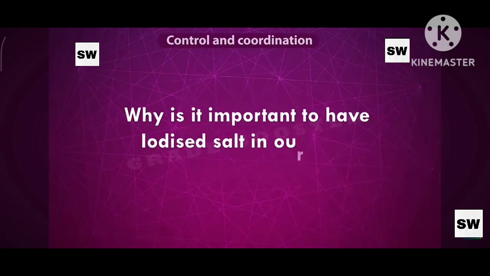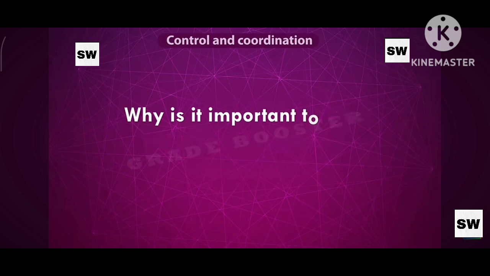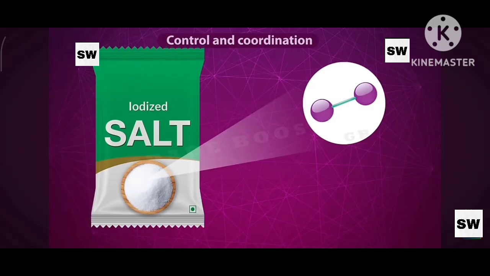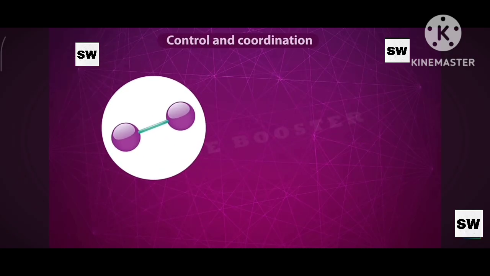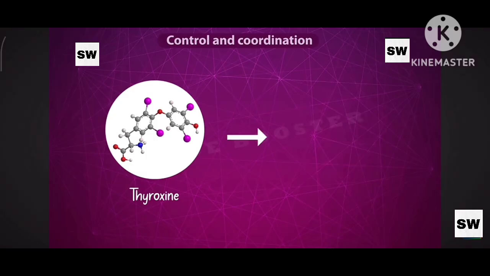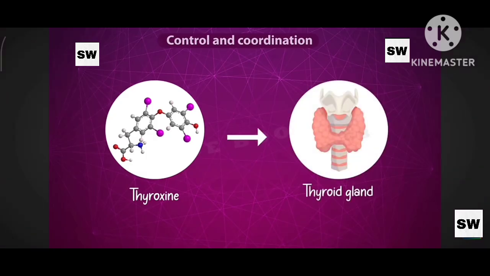Why is it important to have iodized salt in our diet, and how is it connected to our endocrine system? We see in the ads that it is advised to consume iodized salt in place of normal salt, because iodine is an important mineral required for our body. Do you know why iodine is necessary? Iodine is essential for making a hormone called thyroxine. This hormone is produced by the thyroid gland, which is present in the neck region.